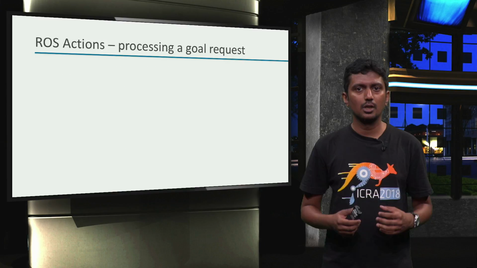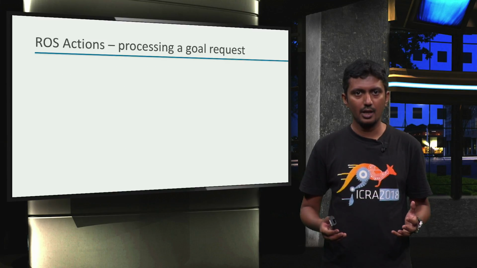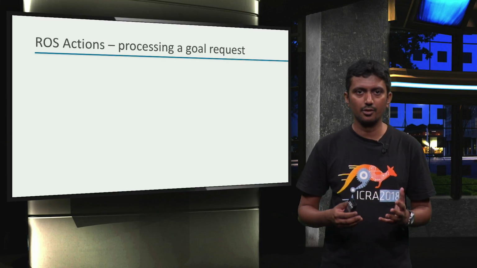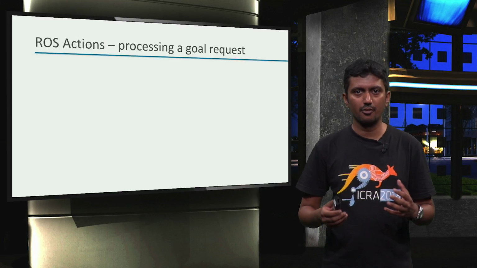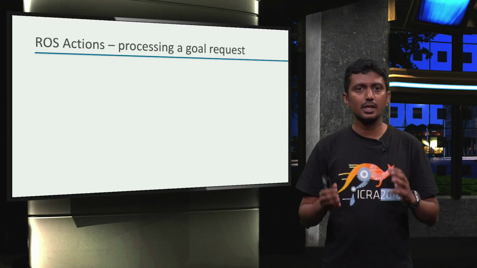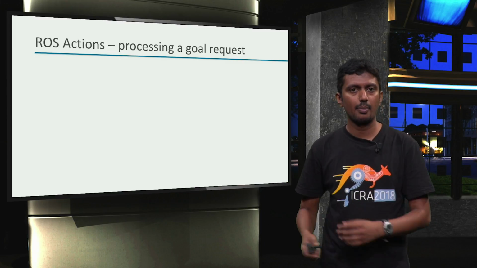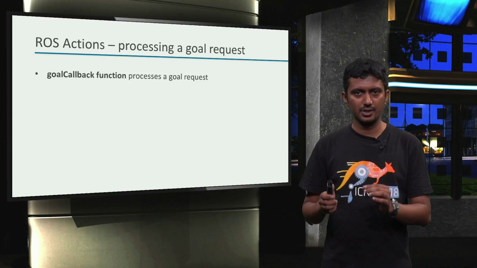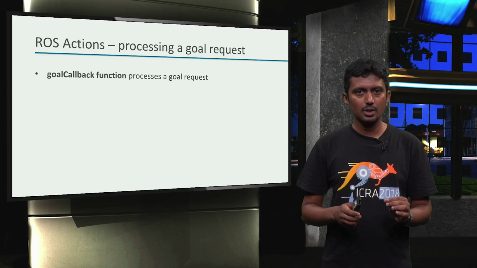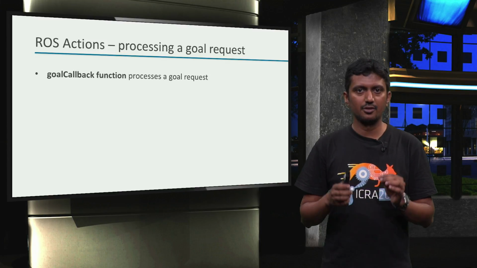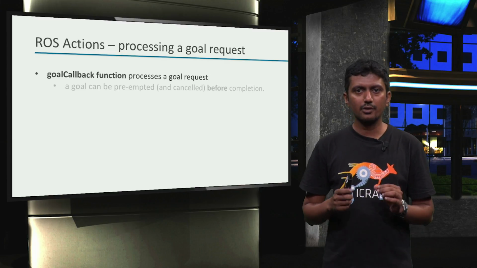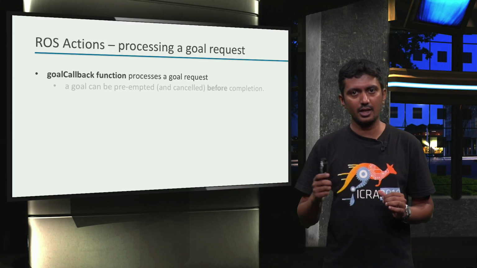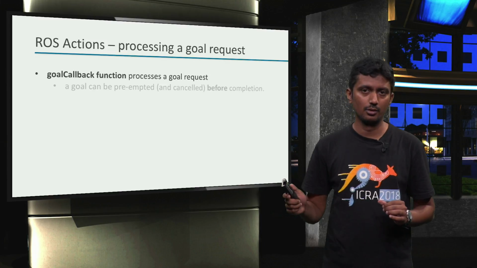Now that we know how to define a ROS action and where these definitions reside on the ROS file system, let's have a look at what types of functions are available to process an action goal request. The goal callback function can be used to run the computations after receiving an action goal request. Note that a goal request can also be preempted and cancelled before attaining the goal.